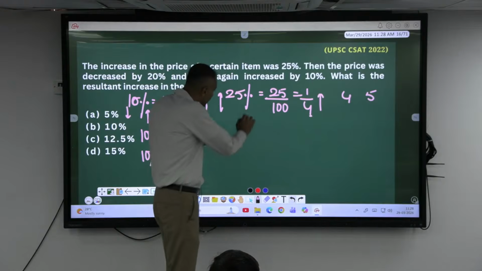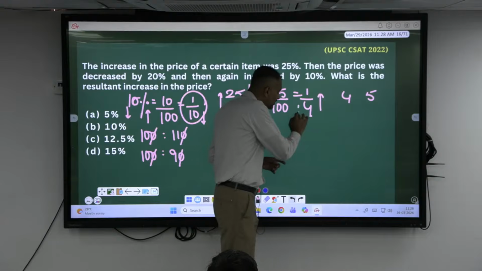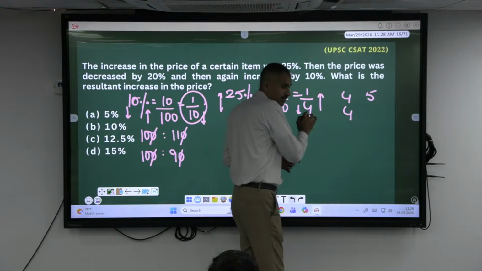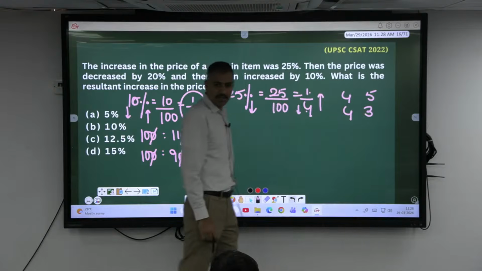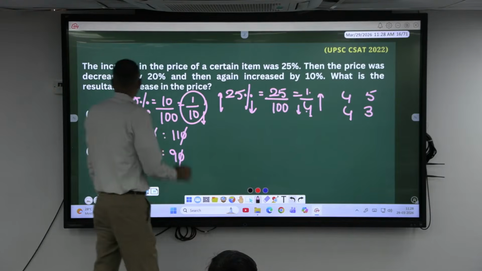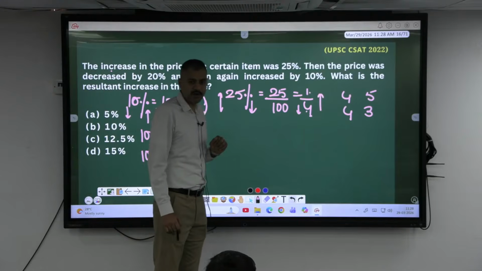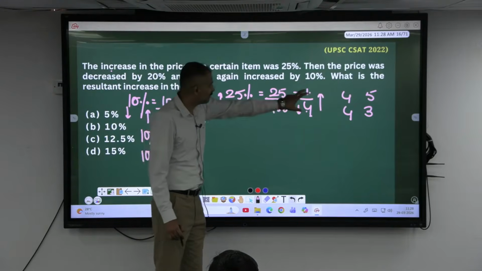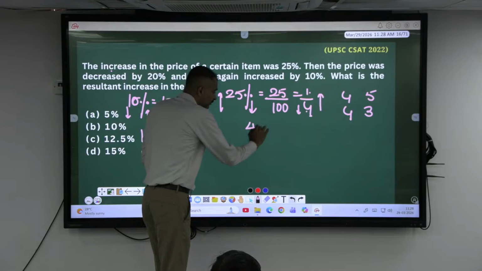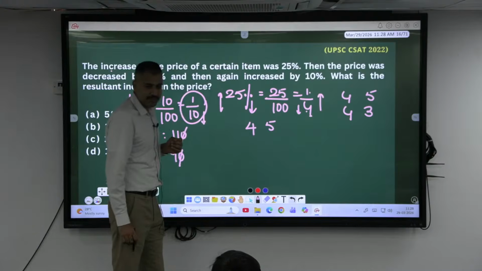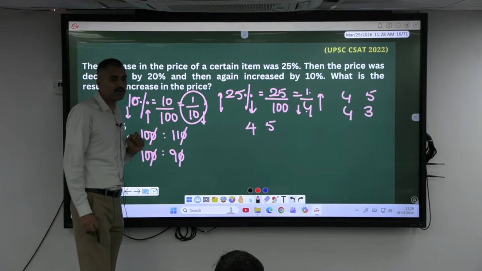Sir, if I had given 25% less, in that case, 1/4 less means original value if it is 4, you start from 4, you reduce it by 1, it becomes how much? 3. Okay, now the increase in the price of the certain item was 25%. So how do I take 25% as? 1/4. 1/4 what? Increase. So first time it got increased from 4 to 5. Right, sir? Next. Then the price was decreased by 20%. How do you take 20%?